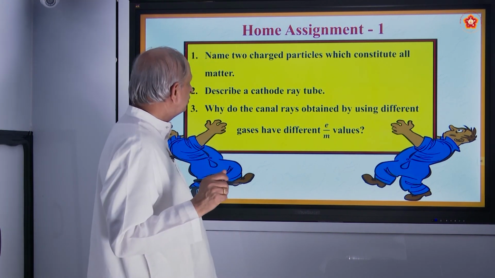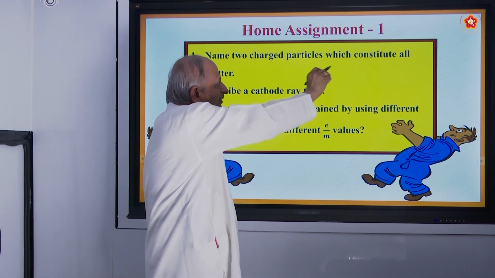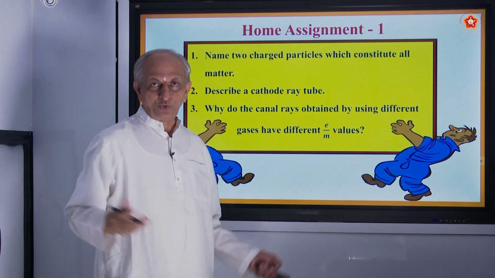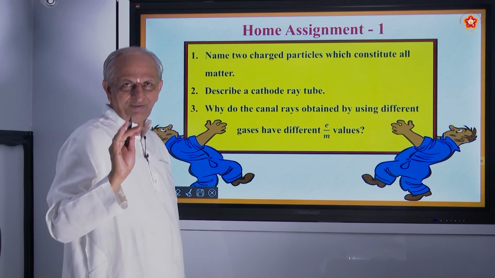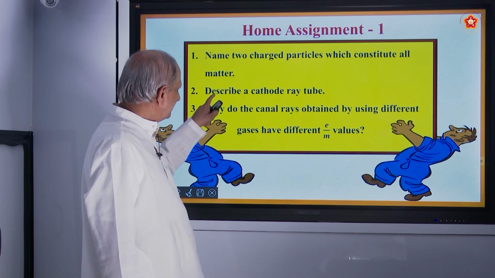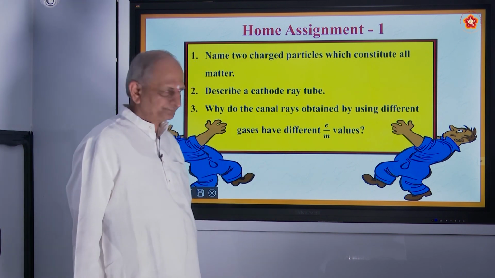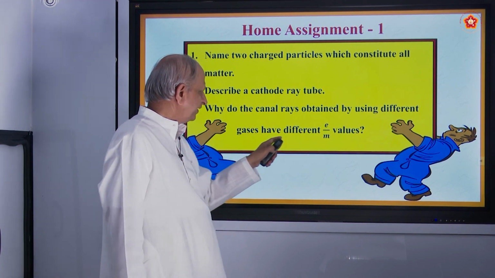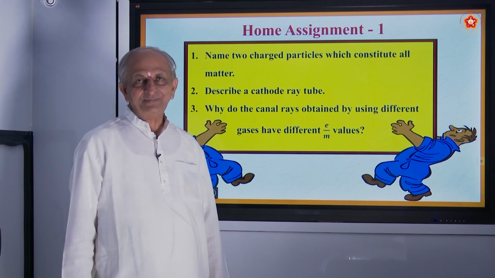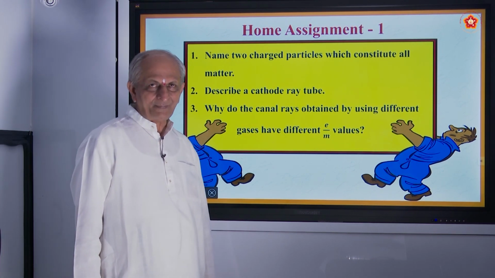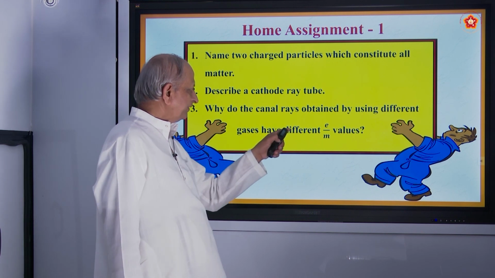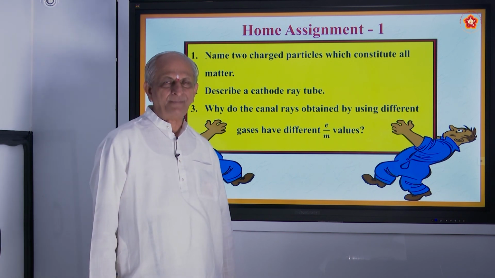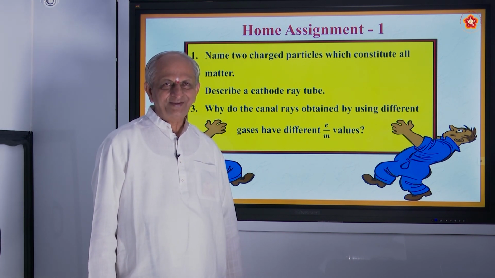Okay. Now let us come to the home assignment. Name two charged particles which constitute all matter. So these are the two guys. So much heavy homework they are asking. No, not heavy, only 3 questions. Second question, describe a cathode ray tube. Then why do the canal rays obtained by using different gases have different e by m values? What is e? Charge. m means mass. This will be different in the case of canal rays. Why is it so? Okay. So I think you come prepared for that. All the best. Thank you.